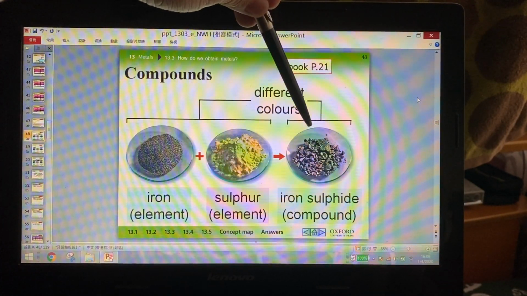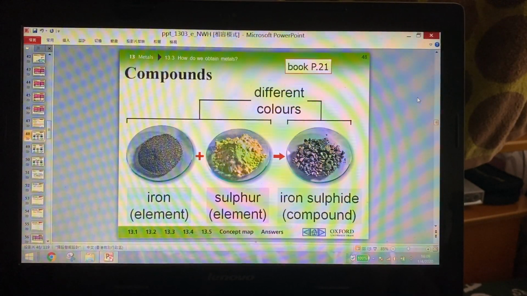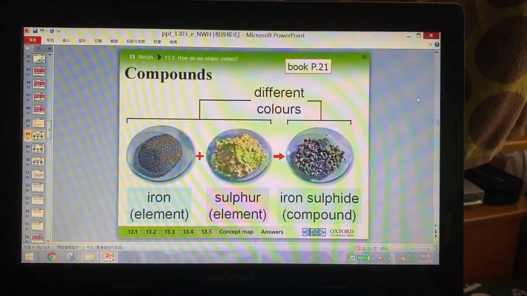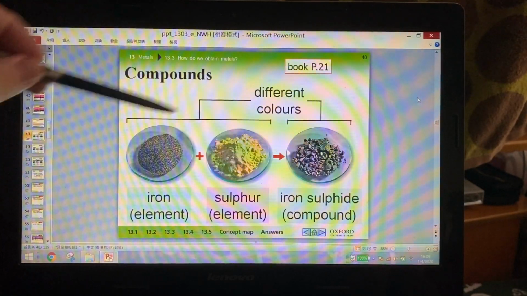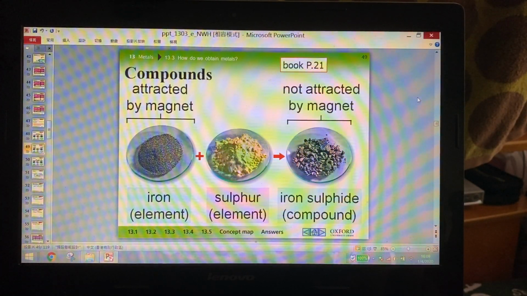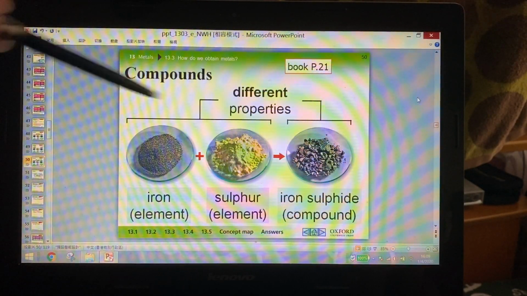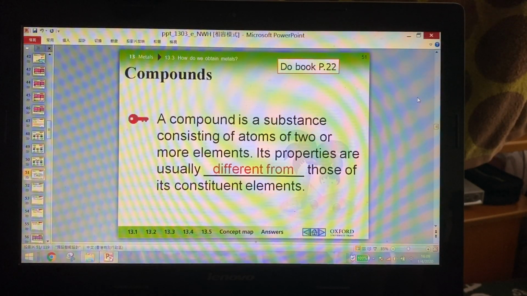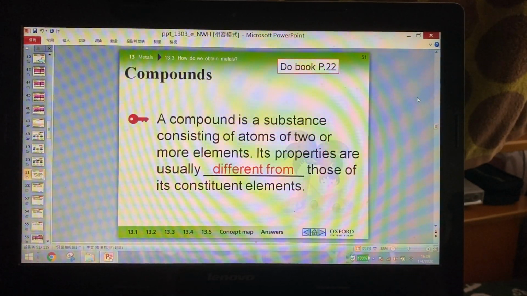We have iron sulfide, this is the compound. The appearance and the properties are different from the original elements. So the properties are totally different. Okay, this is the conclusion.